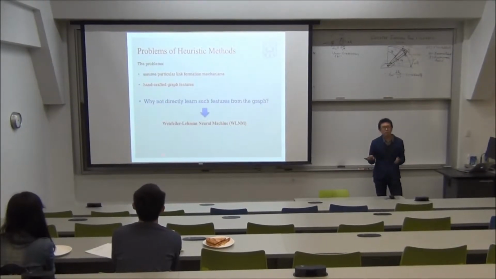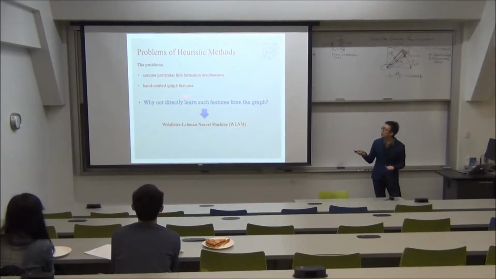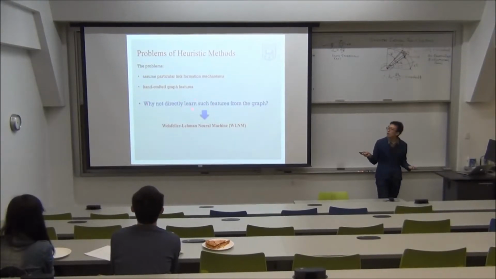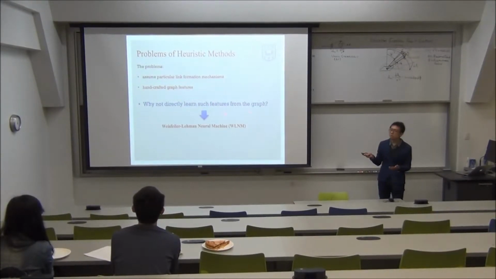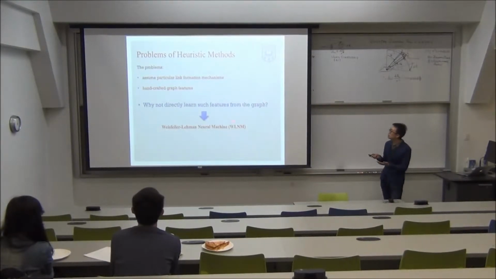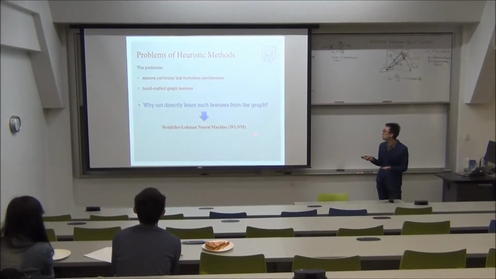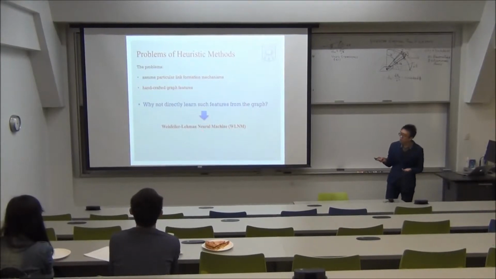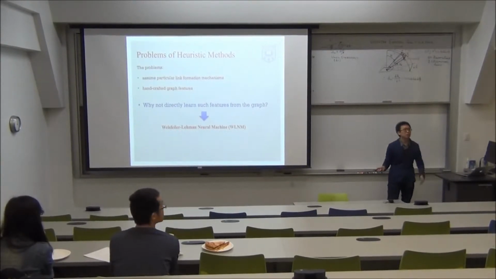Since the heuristic scores can be seen as some handcrafted graph features, this motivates a question: can we directly learn such graph features from the network itself? This motivates the proposed method, Weisfeiler-Lehman neural machine, which automatically learns graph features.